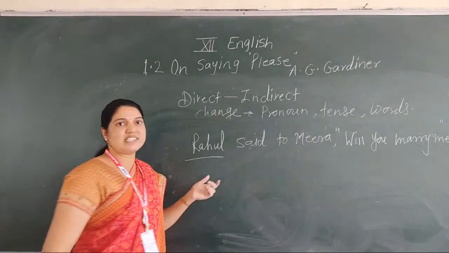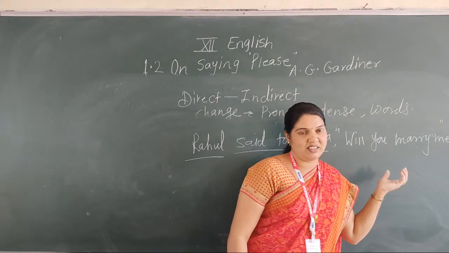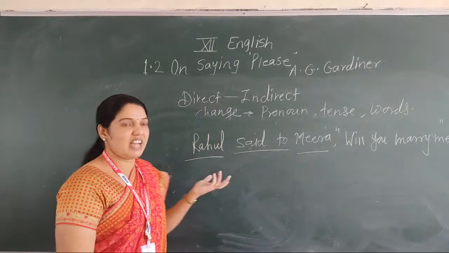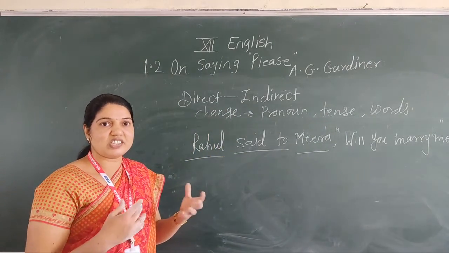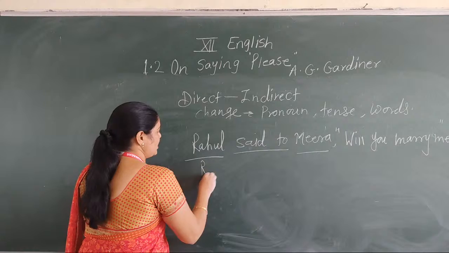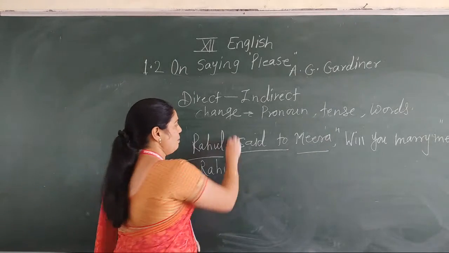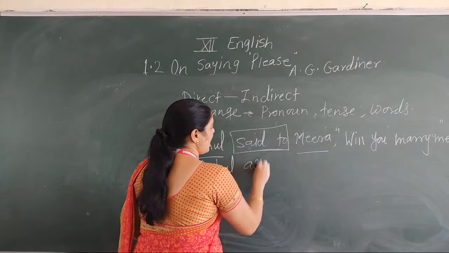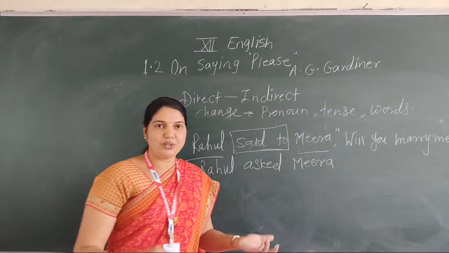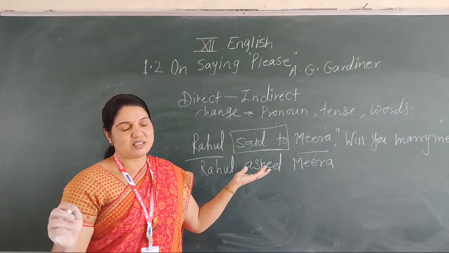Rahul is the speaker, we say reporter, said to is the reporting verb, Meera is the listener, and "Will you marry me?" It's a question. But find out the type of that question. It's a yes-no type question, a verbal question. That's why the rules are changed. First, write down the reporter Rahul. Here it is a yes or no type question. That's why, instead of said to, we use asked. Listener is Meera. Then we don't use that or reporting marks, meaning punctuation marks.